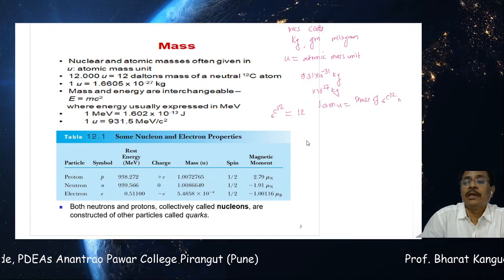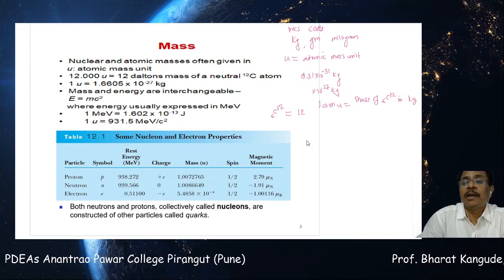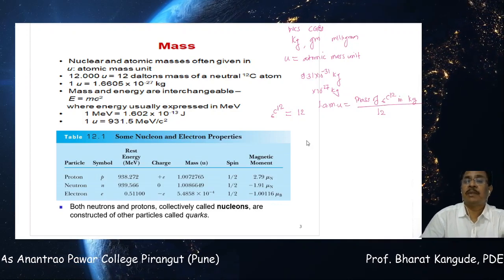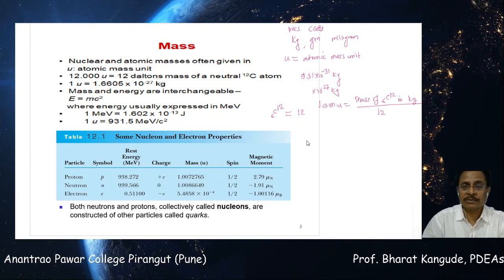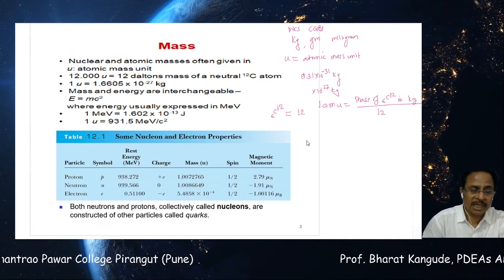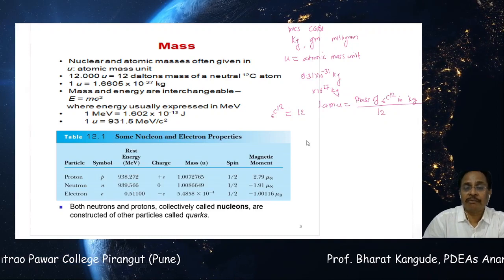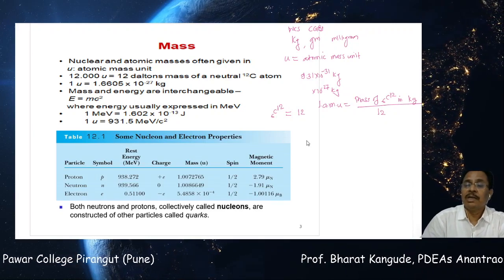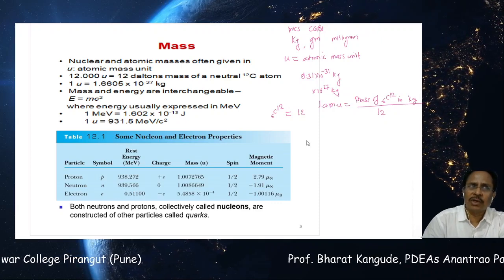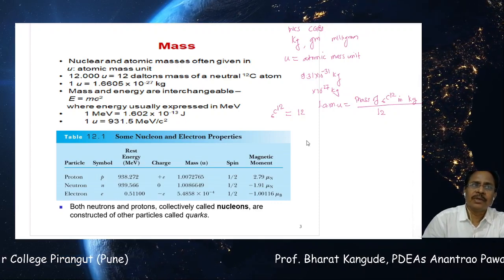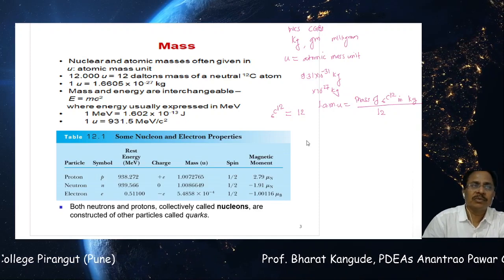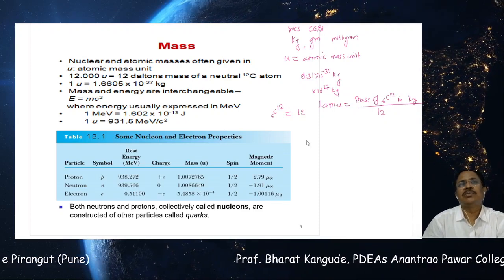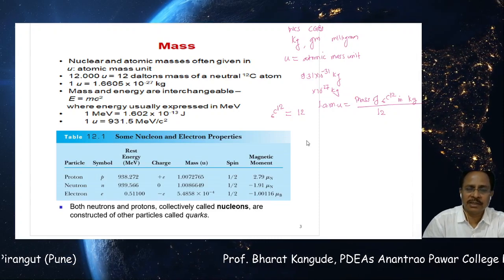So 1 AMU is the mass of 6C12 in kilograms divided by the number of nucleons contained in it, which is 12. We measure the mass of carbon in kilograms by several methods. There are different methods with which we can measure very accurately the mass of the carbon nucleus or atom, because the mass of the atom is almost equal to the mass of the nucleus, as 99.99% of the mass of the atom is in the nucleus.